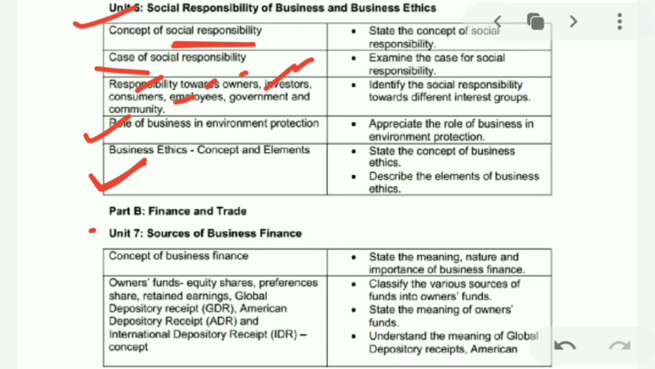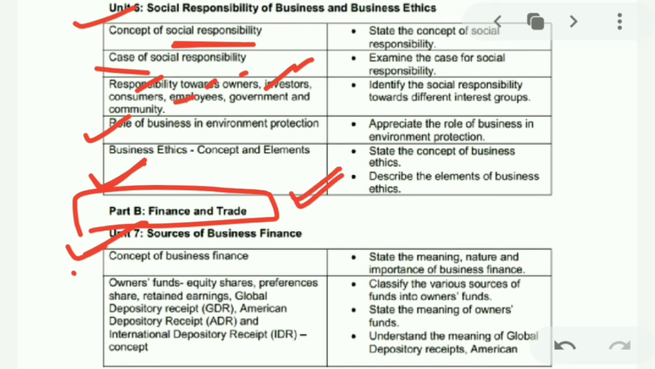Next comes up is Part B, Finance and Trade. In this, Unit 7 is there. Part B is important as it carries 40 marks and only 4 chapters are there. So that should be thoroughly practiced. So Unit 7, Sources of Business Finance.